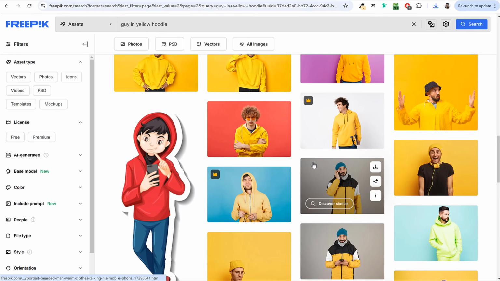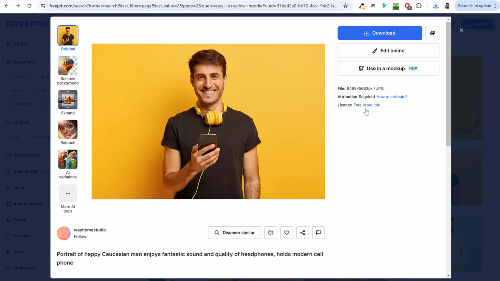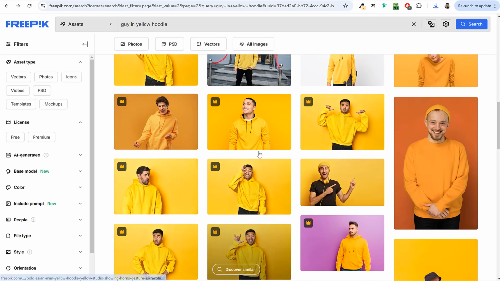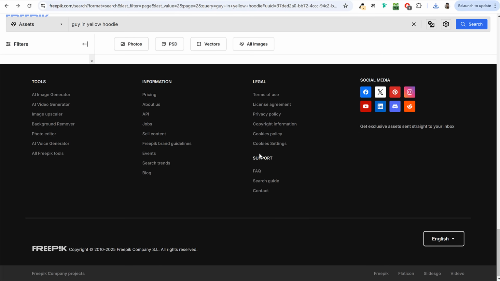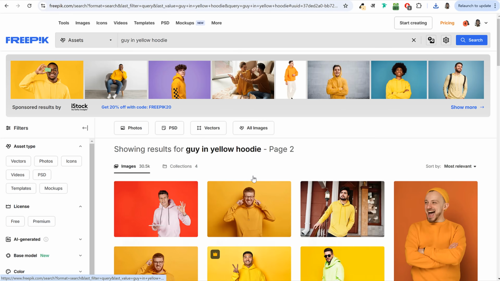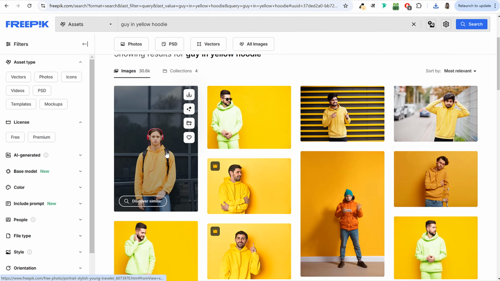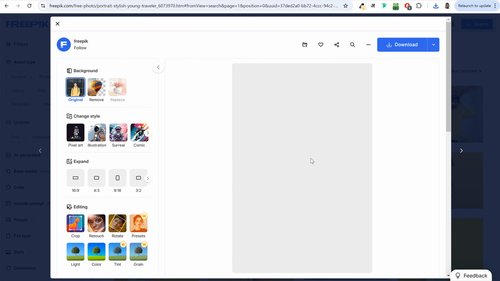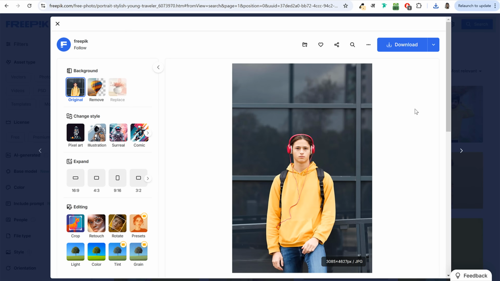Now, in fact, let's do one thing. Let me go back. There was one more image which was looking good. It was on the first page. Let me show you that. Maybe let's use that image. Okay. I think this is also looking good. So instead of that, let's use this image. This is looking much better. So we'll download the medium size again over here.